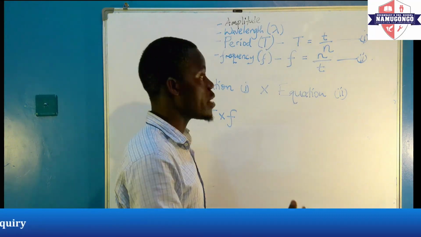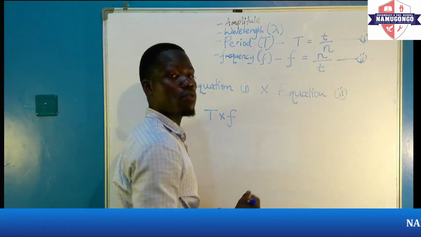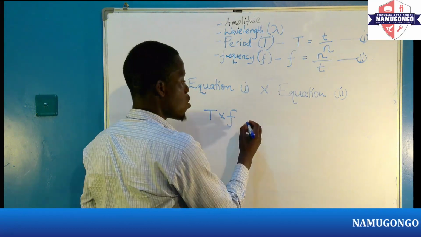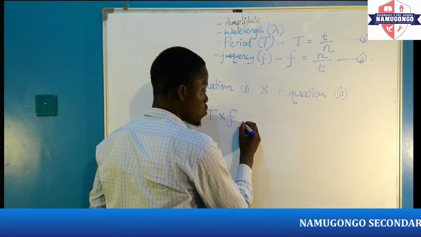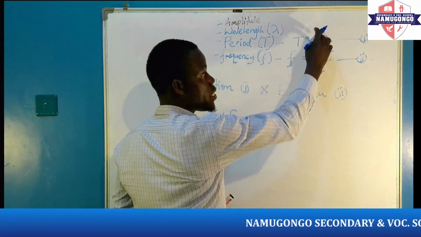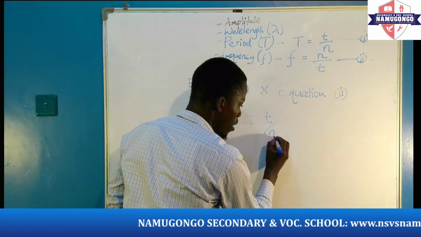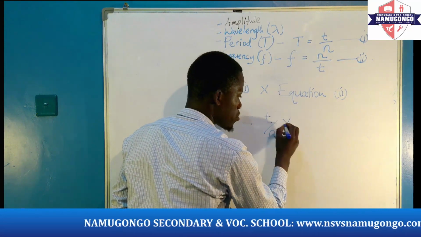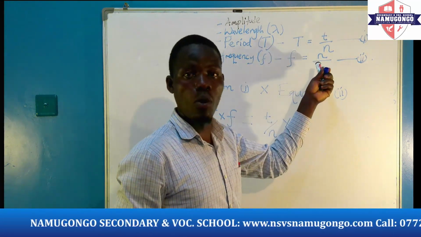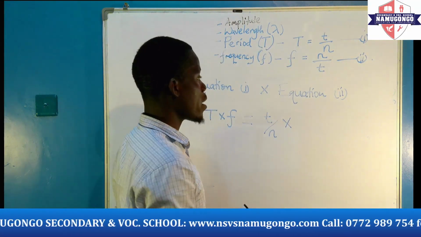We go ahead. On the other side of the equal signs, what do we have? This will be equal to small t divided by n times small n divided by t.